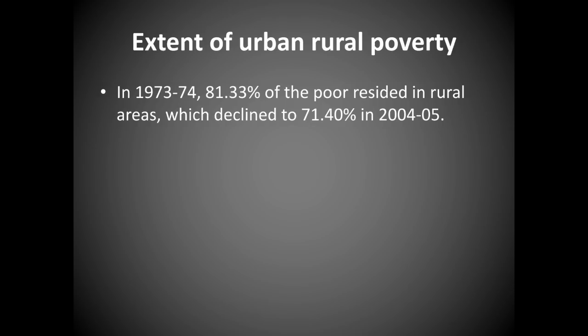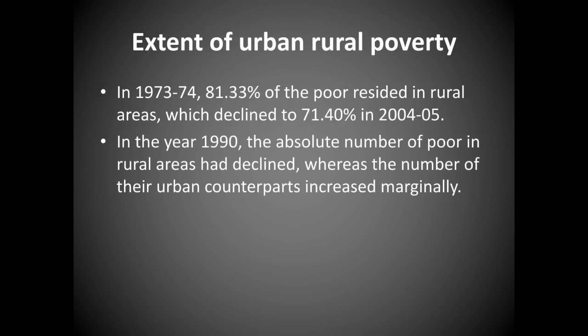But in the year 1990, the absolute number of poor in rural areas had declined. You know what we mean by absolute number of poor, right? Whereas the number of poor in the urban areas increased marginally. So you can understand, in one area it started to decline, whereas in the other areas it started to increase marginally.